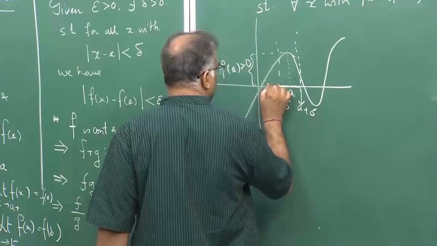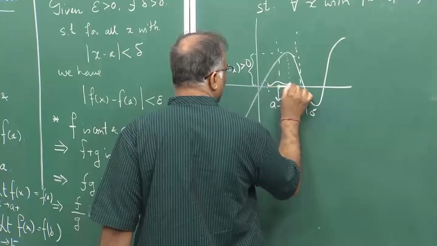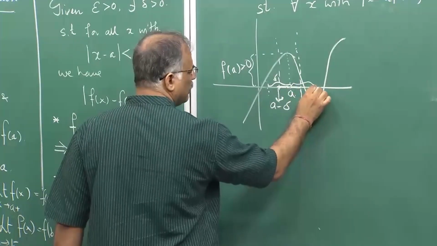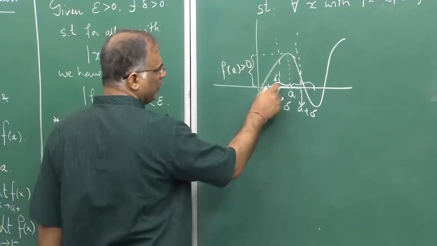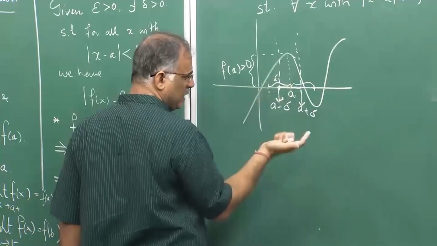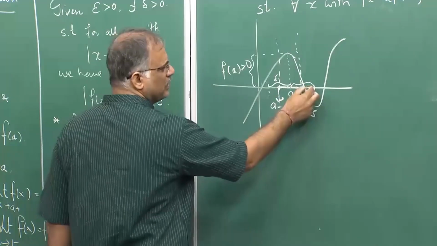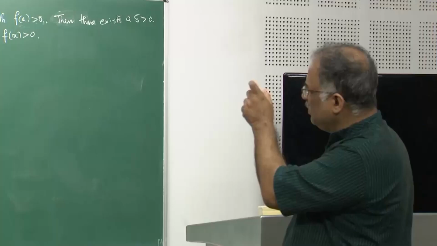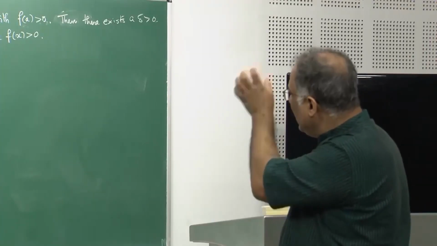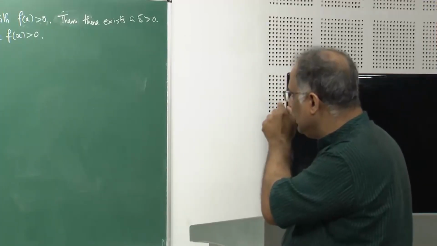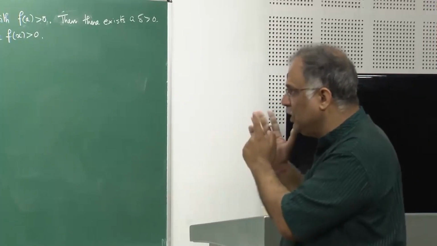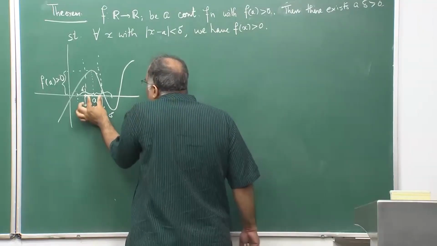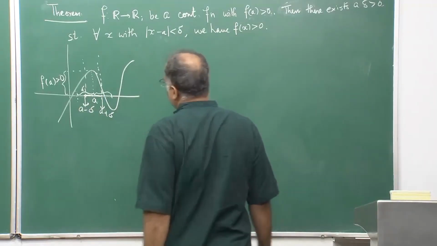So, if I bring in delta 1 say, this is my delta 1. So, this is a minus delta 1 and then this will be a plus delta 1. In this case, for this part, for every x f of a is strictly bigger than 0, but for this part of the neighborhood there is a part from which f becomes 0 and negative. So, the result holds only for some delta, that is the whole key idea here. It does not work for all the deltas, it works for only one delta or maybe more than that.